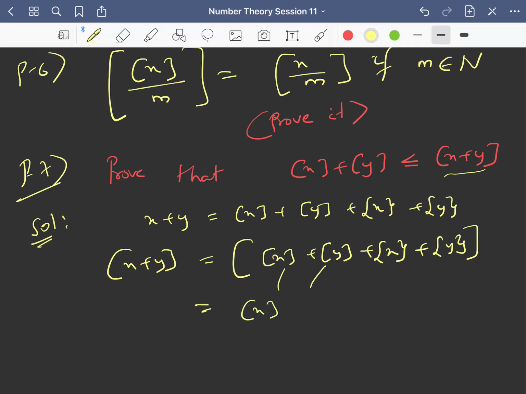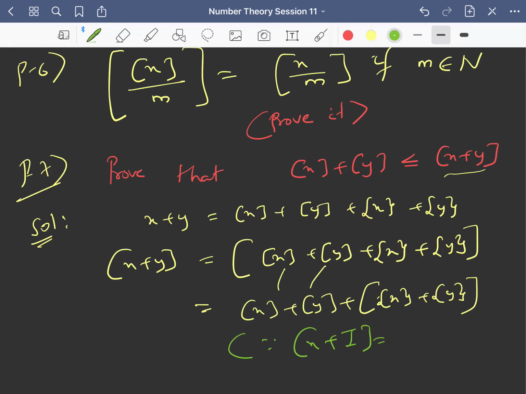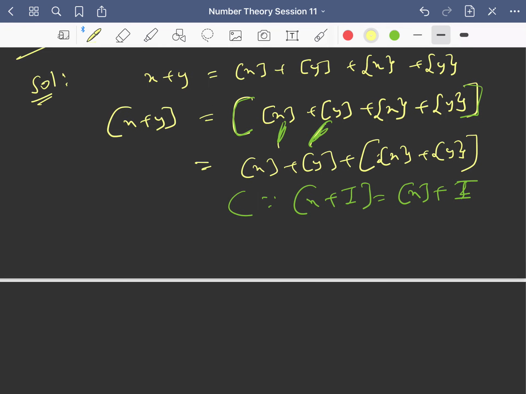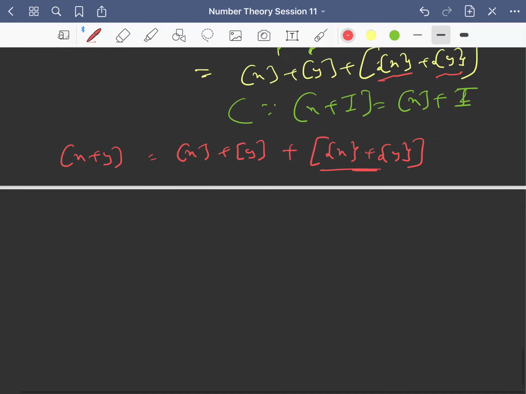So now you can see that these two are integers, so this integer part will come out, right? I can take these integers outside, and this is greatest integer of fraction part x plus fraction part y, because we have used the property that greatest integer of x plus integer is nothing but greatest integer x plus integer, right? Since these two are integers, I have just taken them outside of this big greatest integer, right? So finally we have greatest integer of x plus y is greatest integer x plus greatest integer y plus something where this something is positive, right?